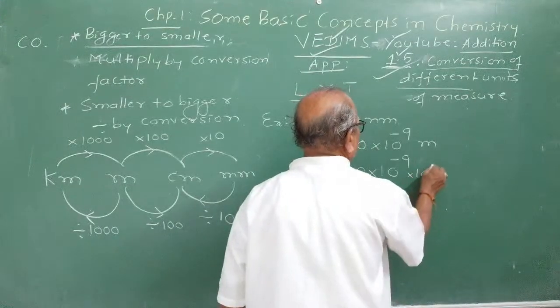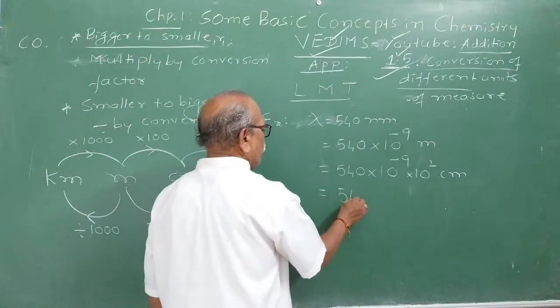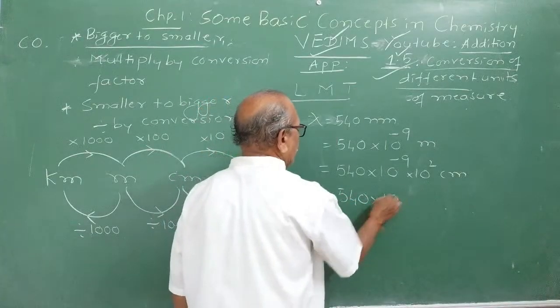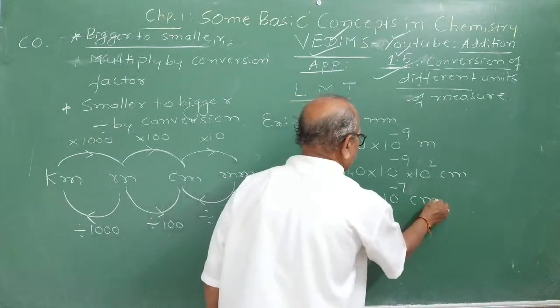Multiply by 100 means 10 raised to 2 centimeter. Now you will get the answer 540 into 10 raised to minus 9 plus 2, which becomes minus 7 centimeter.